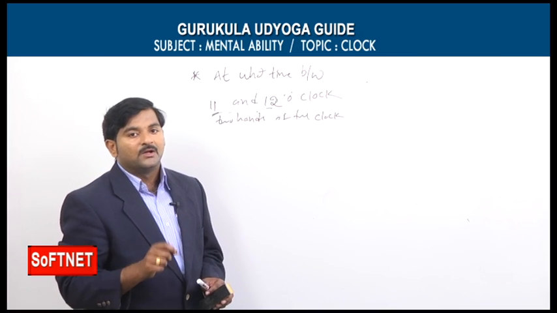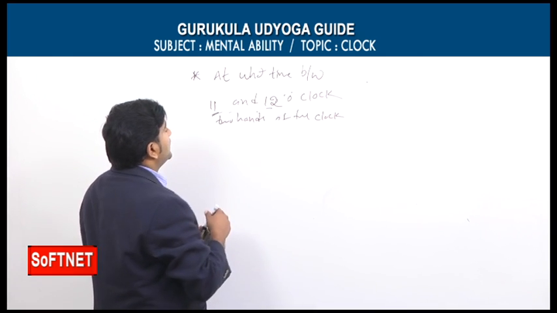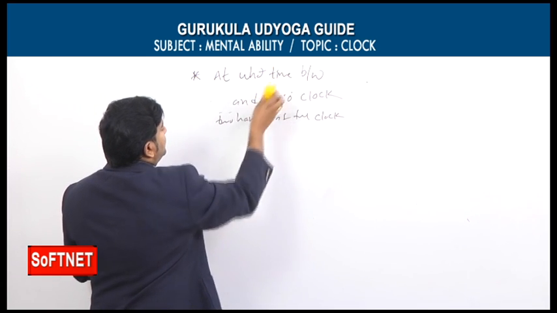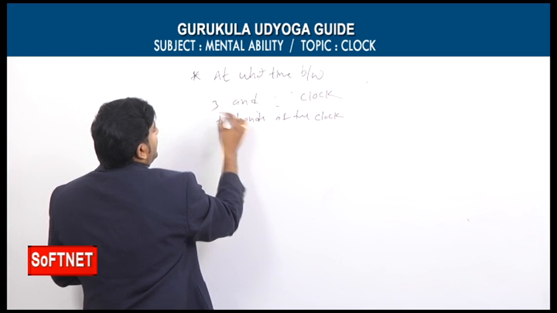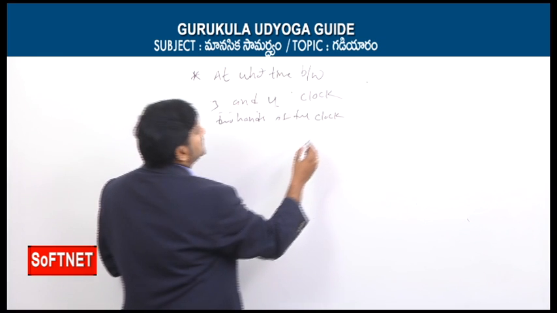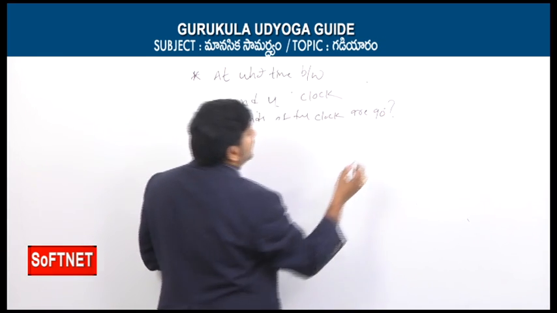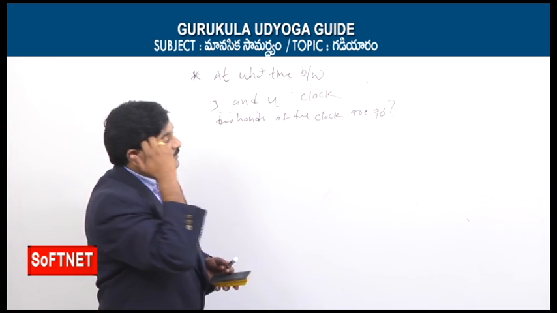For every 1 hour, 2 hands are perpendicular to each other 2 times. So what does it mean? Now we will discuss this by taking one example. Let's say instead of 10, 11 and 12, we will take 3 and 4. At what time between 3 and 4 o'clock are the 2 hands of the clock 90 degrees, or both the hands perpendicular to each other?